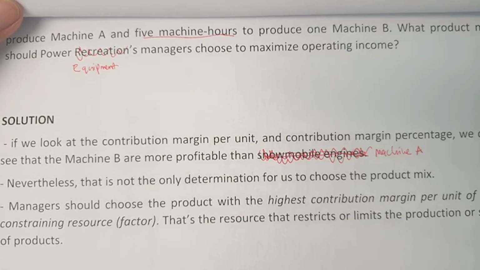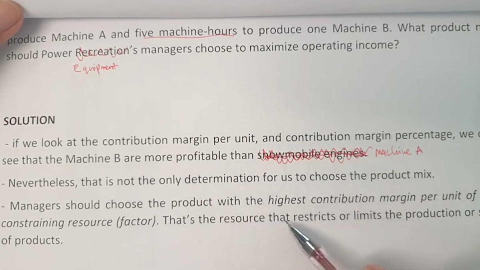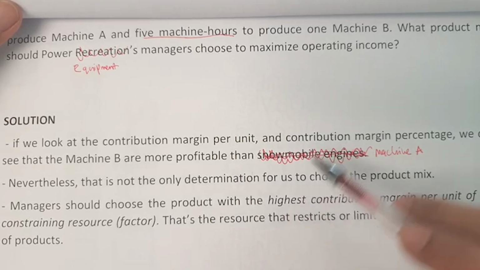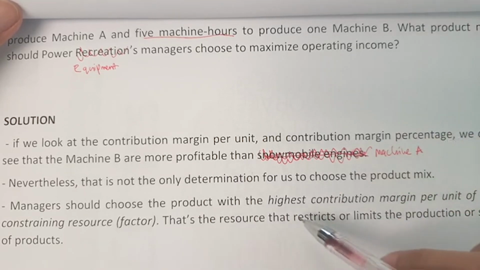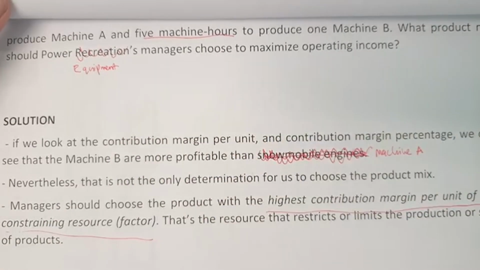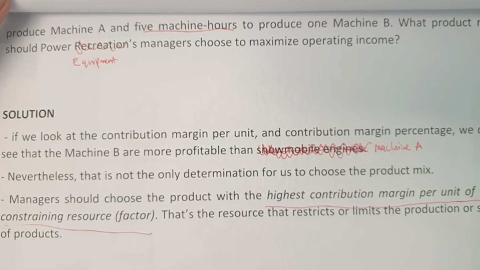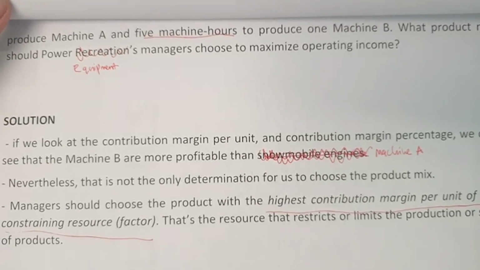And in this instance, managers should consider the product with not just the highest contribution margin, but also the highest contribution margin per unit of the constraining resource, that is the machine hour, just the 600 machine hours that they have. Alright, so this is basically the determination that the management accountant has to make before they can decide whether they want to produce machine A or machine B.